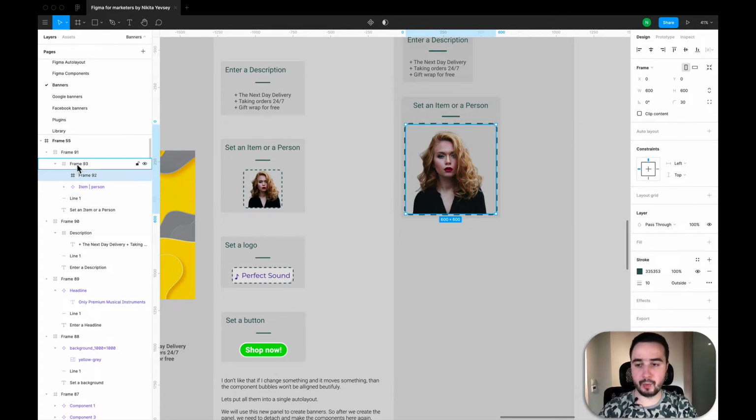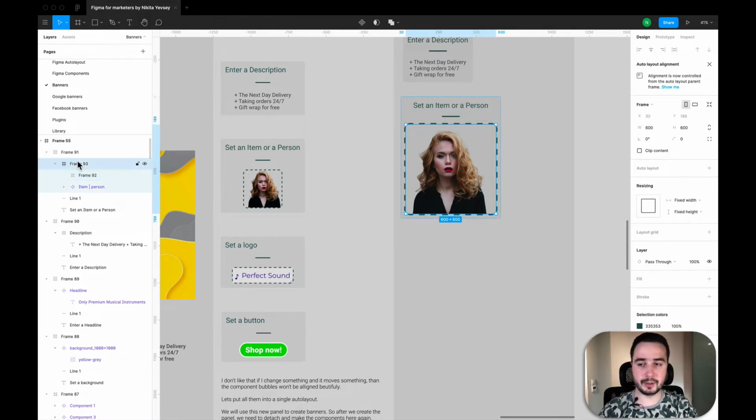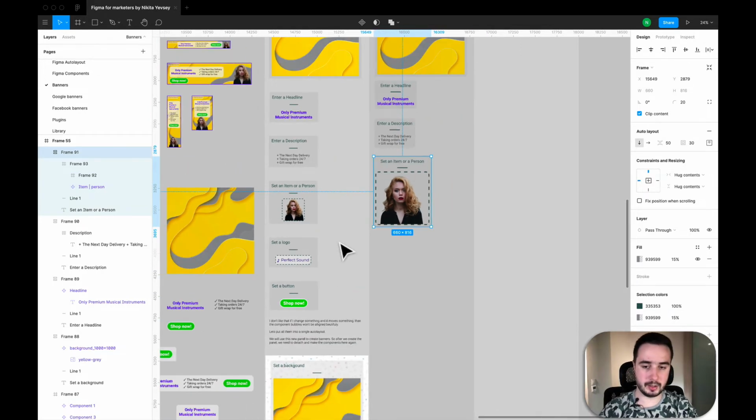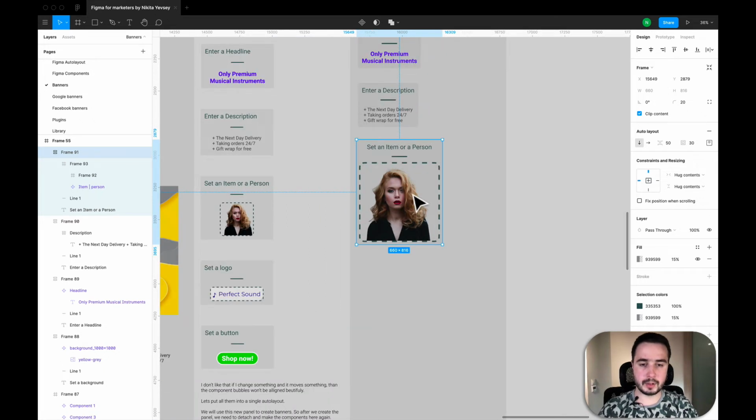And I put both of these layers into another frame, and I put this frame into this control. So in this case I see this beautiful menu, and this is very demonstrative.